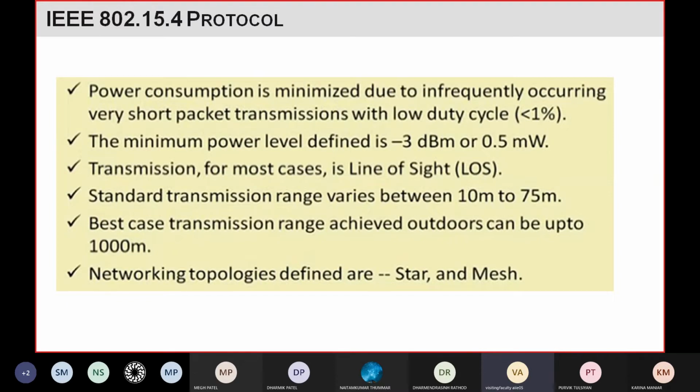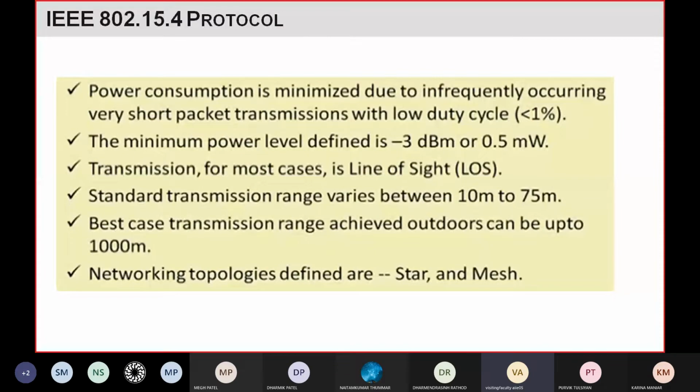If we talk about the range, then the range of this protocol is a minimum of 10 meters, and you can extend up to 75 meters. So in that range this protocol is working. You are able to do the communication in the 10 meter to 75 meter range.